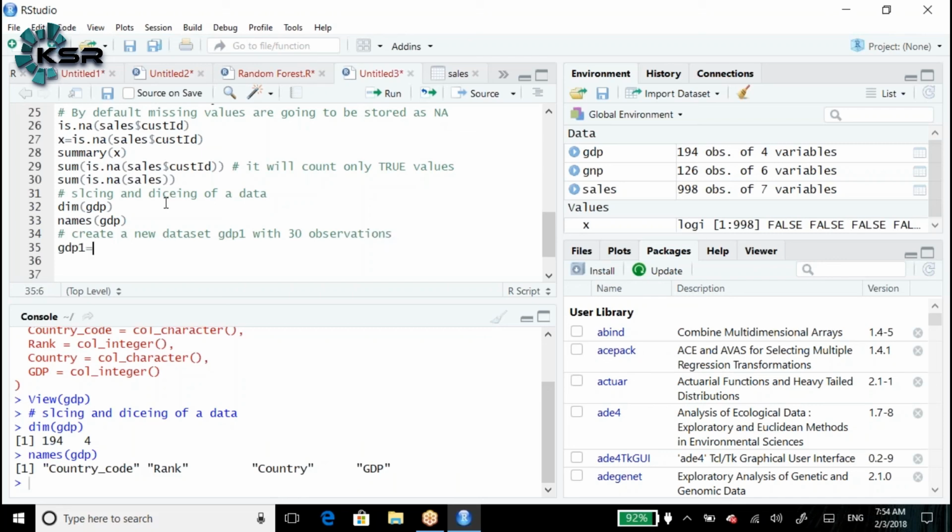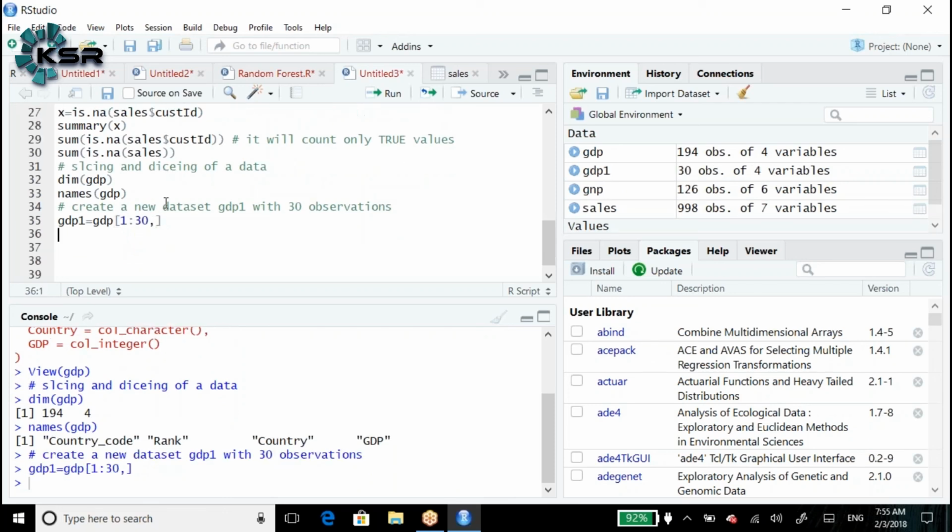GDP 1 is equal to GDP of 1 colon 30 comma. Before the comma it indicates rows, after the comma it indicates columns. After the comma we did not specify anything. What does it mean? It will consider all columns. Before the comma we did not specify anything. What does it mean? It will consider all rows. So did it create the 30 observations? GDP1, it created the 30 observations.